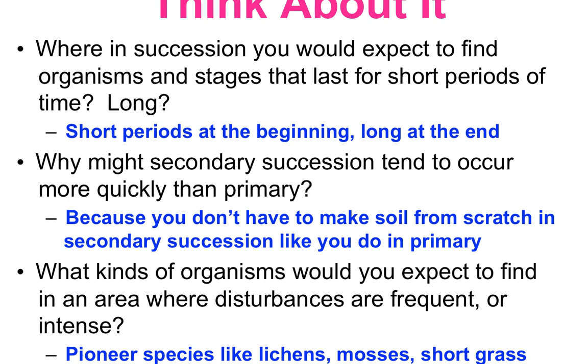And how is that going to be different for organisms? What kind of organisms would you expect to find in an area where the disturbances have been very, very frequent, like a lot of forest fires, or they've been intense and devastating? You would want to see pioneer species like lichens and mosses move in where you have seen these disturbances happen often, frequently, and of course to some extreme nature like a volcanic eruption.